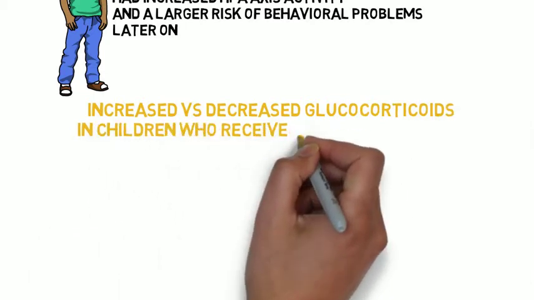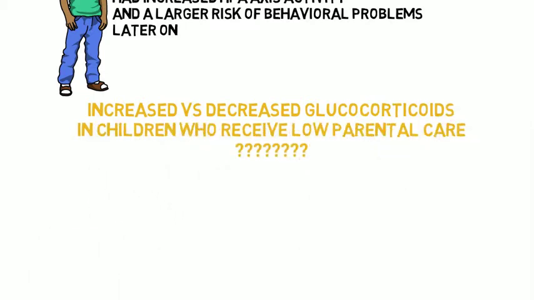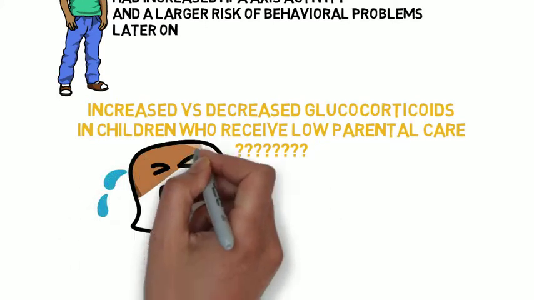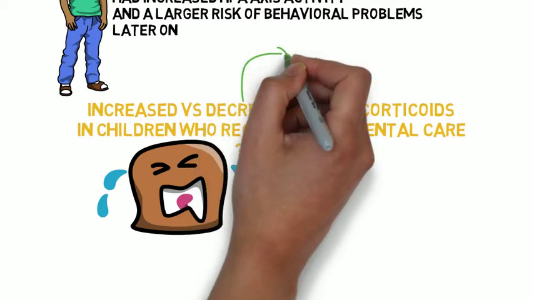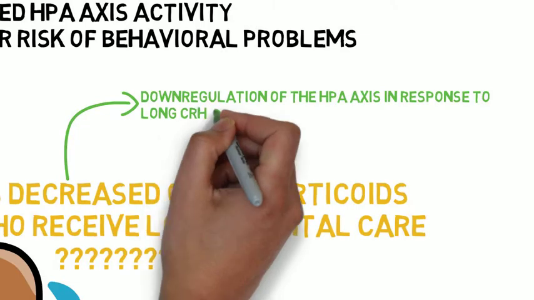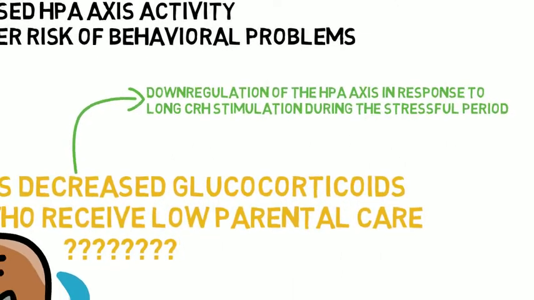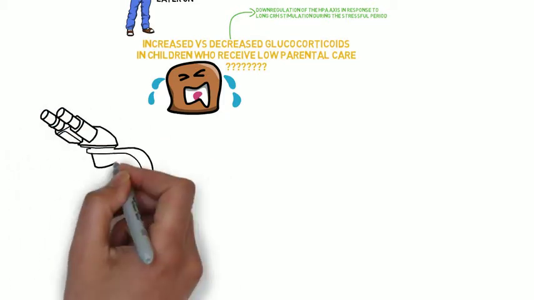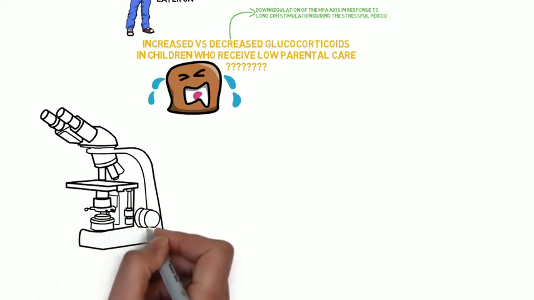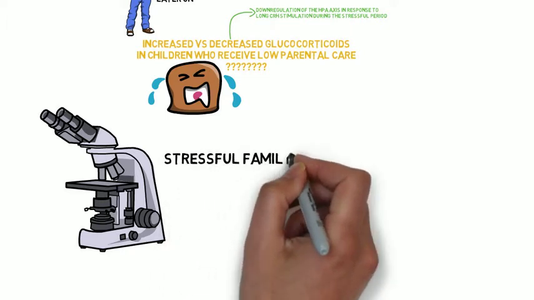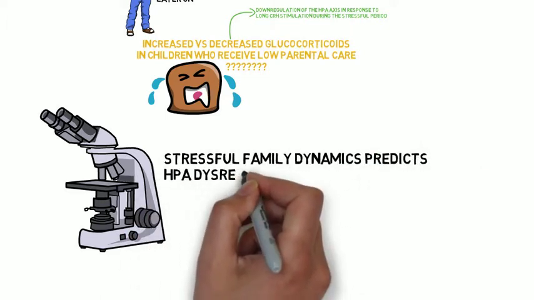Despite this trend of increased glucocorticoid levels in children who receive low parental care, a study conducted by Jones and colleagues found a contrasting result. Children who were exposed to severe deprivation of care like neglect, physical abuse, and sexual abuse portrayed lower basal levels. One mechanism proposed to explain this outcome is the downregulation of the HPA axis in response to long corticotropin-releasing hormone stimulation during the stressful period. In other words, wear and tear on the stress response system in childhood led to less cortisol production in later years. Although much more research is necessary to understand the underlying processes of varying glucocorticoid levels, it is safe to say that stressful family dynamics is a predictor of HPA dysregulation in adulthood.